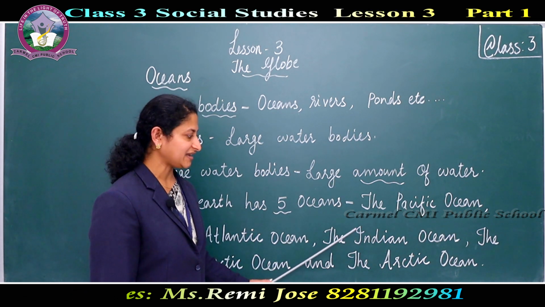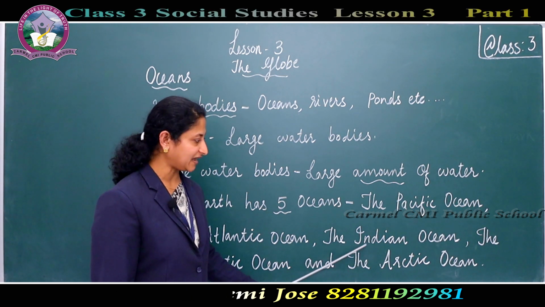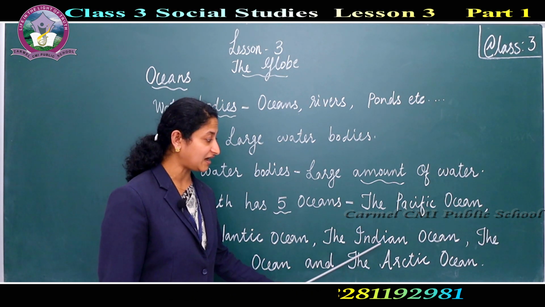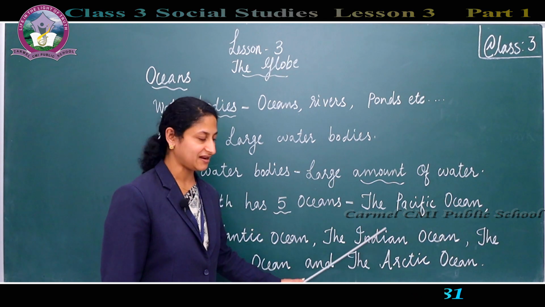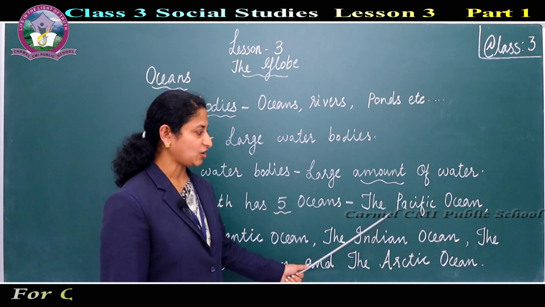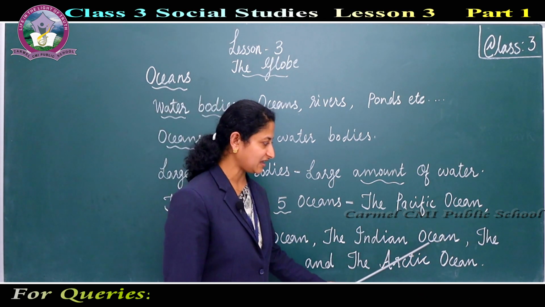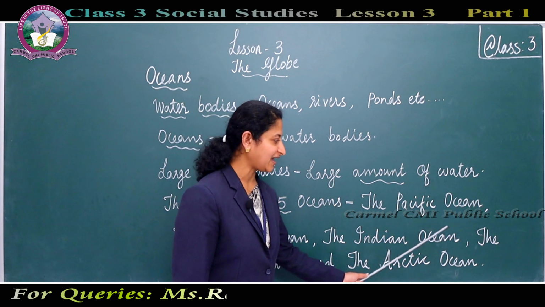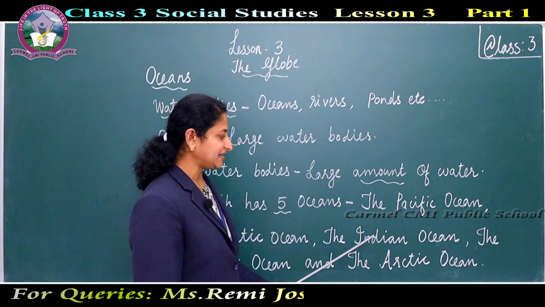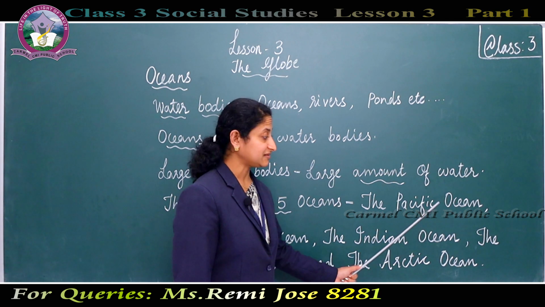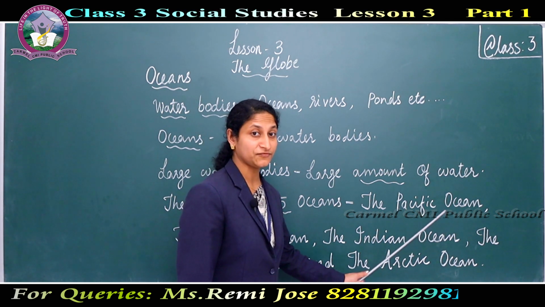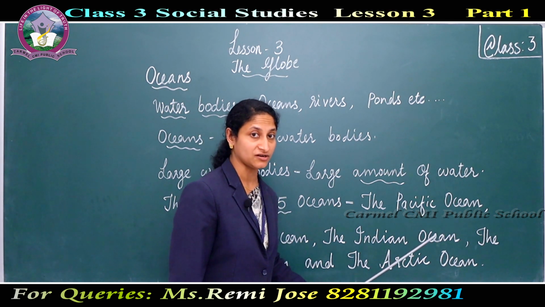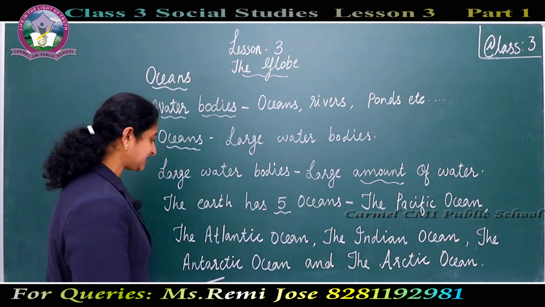Its spelling is Indian. I-N-D-I-A-N. Indian. Then Ocean. O-C-E-A-N. The Indian Ocean. And then the next one is the fourth largest ocean in the world. That is the Antarctic Ocean.